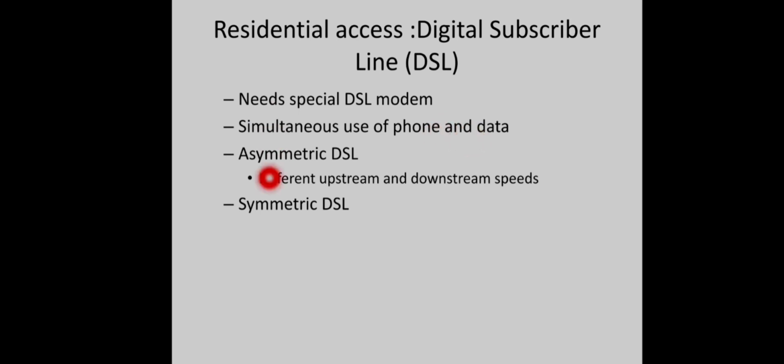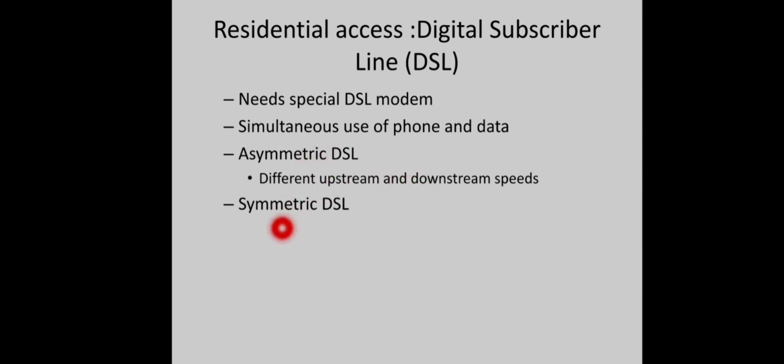And two different types of DSL lines were available. One was asymmetric DSL and the second one was symmetric DSL. So in case of asymmetric DSL, upstream and downstream speeds were different. Downstream was a very high speed, whereas upstream speed was limited. So usual home and residential users can use this type of communication line, because we are using the net for browsing, right? We are downloading or accessing a lot of data from the net, and uploading will be limited, right? We need to upload a very small amount of data. So in such a case we can use the asymmetric DSL.